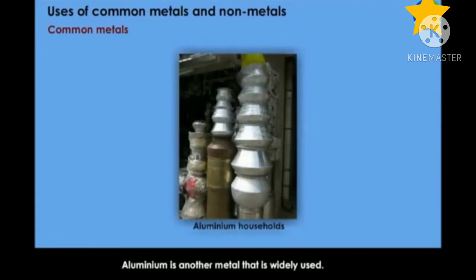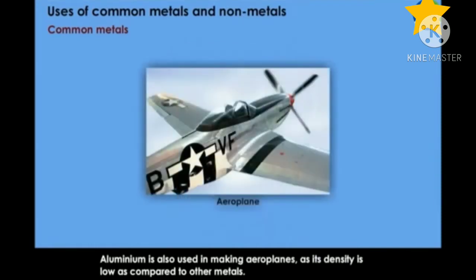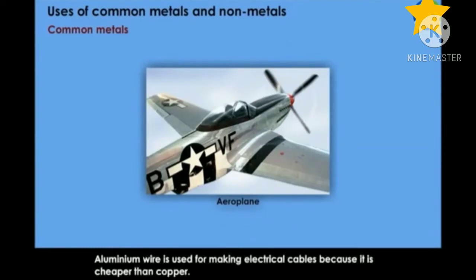Aluminum is another metal that is widely used. We know aluminum is used for making household items. Aluminum is also used in making aeroplanes as its density is low as compared to other metals. Aluminum wire is used for making electrical cables because it is cheaper than copper.